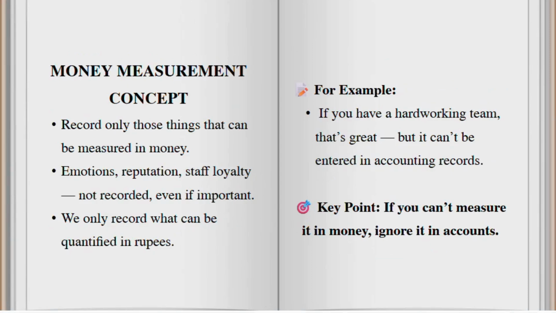Next comes the money measurement concept. Record only those items that can be measured in terms of money. For example, you may have a hardworking team or a great reputation for your organization, but unless it is measurable in terms of money, it won't be recorded. The key point we have to remember is if it can't be quantified, it won't go into the books of accounts. That's all for accounting principles or postulates.